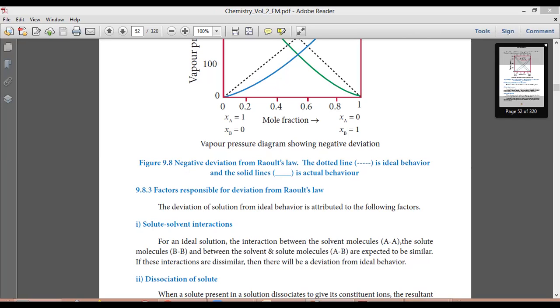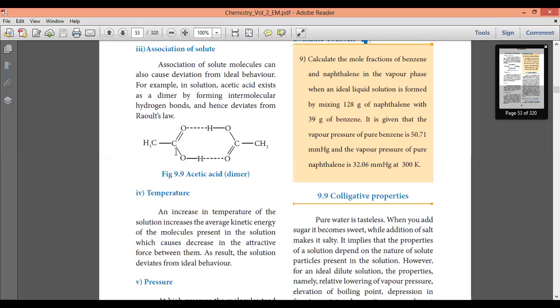So if we take acetic acid, it is a dimer, it will form an intermolecular hydrogen bond, and that will deviate from Raoult's law. See, actually this refers to acetic acid. So if we take acetic acid, its formula is CH3COOH. So now one mole of acetic acid and here another mole of acetic acid.